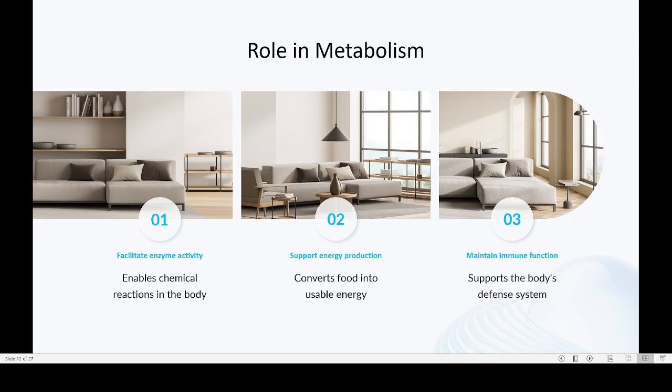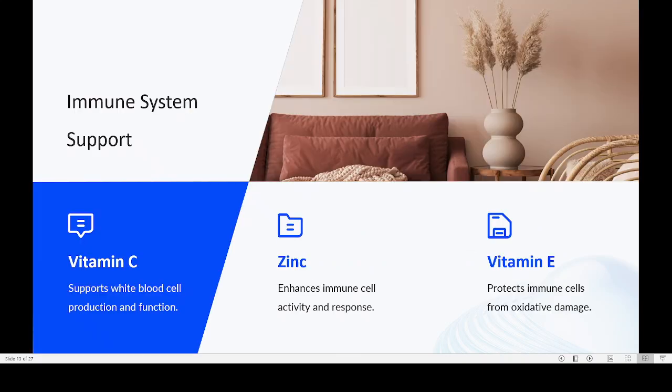Then maintain immune function, supports the body defense mechanism. That is another function. There is another role in their metabolism. Then immune system.